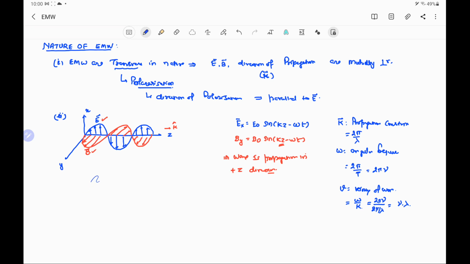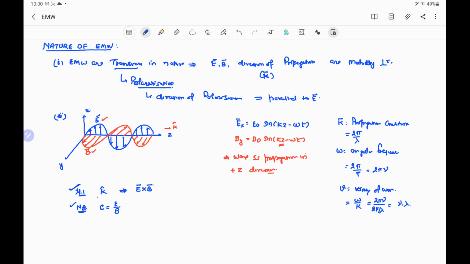Here we have to note two important points: that the direction of propagation is along the cross product of vectors E and B. This is very important. We have to note that and memorize. Another is that the speed of light, that is c, or of the electromagnetic wave, is equal to E by B, the ratio of the electric field and the magnetic field.